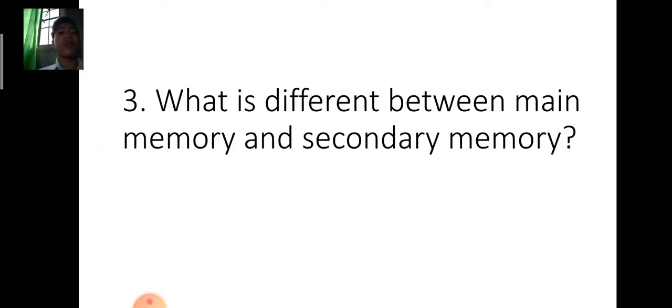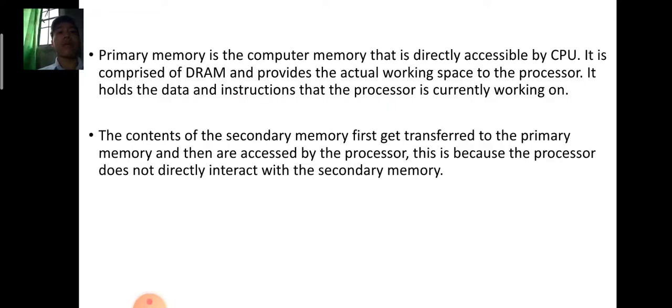What is the difference between main memory and secondary memory? Primary memory is the computer memory that is directly accessible by the CPU. It is comprised of RAM and provides the actual working space to the processor. It holds the data and instructions that the processor is currently working on. The contents of the secondary memory first get transferred to the primary memory and then are accessed by the processor. This is because the processor does not directly interact with the secondary memory.